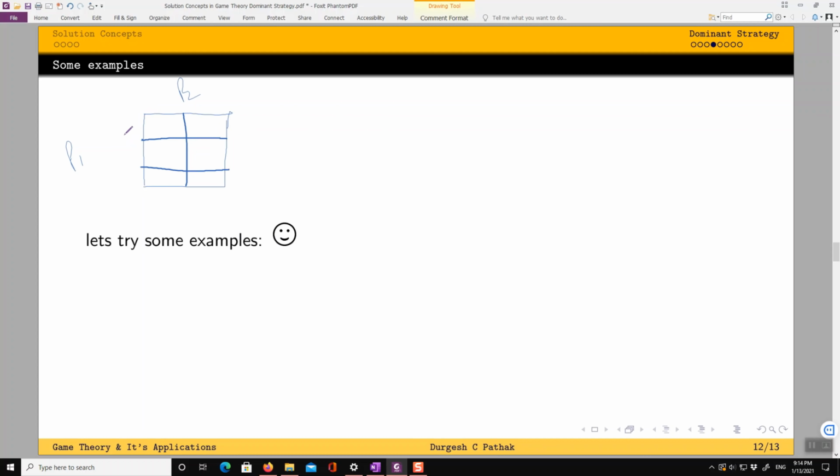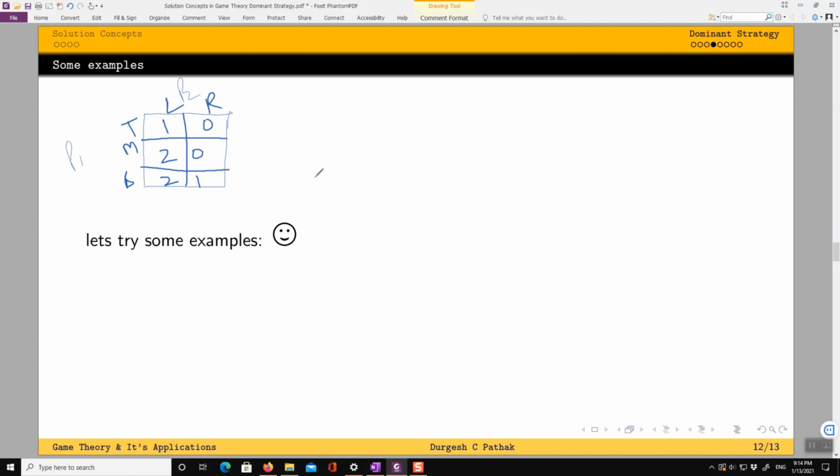Actions are available for both players, but we show the payoff of only player 1, because we are trying to show what domination means for any player. We can solve for player 2 in the same way. So this is 1 0, 2 0, 2 1. These payoffs are only for player 1. We are not showing the payoff of player 2 right now.